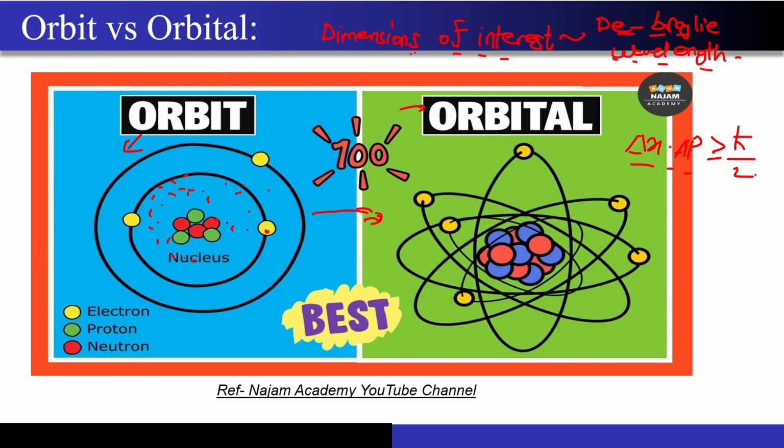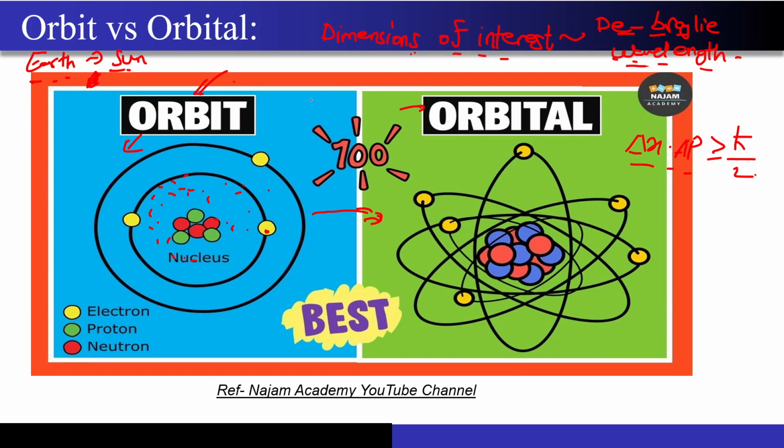Now, for which cases will you take the orbit? Just take an example of the Earth revolving around the sun, right? Now the dimensions of interest are pretty huge compared to the de Broglie wavelength, right? So that is why you can accurately predict that, let's say, in the year 2033, on this particular date, what will be the location of the Earth with respect to the sun, because it is revolving around the sun in a particular orbit, right?